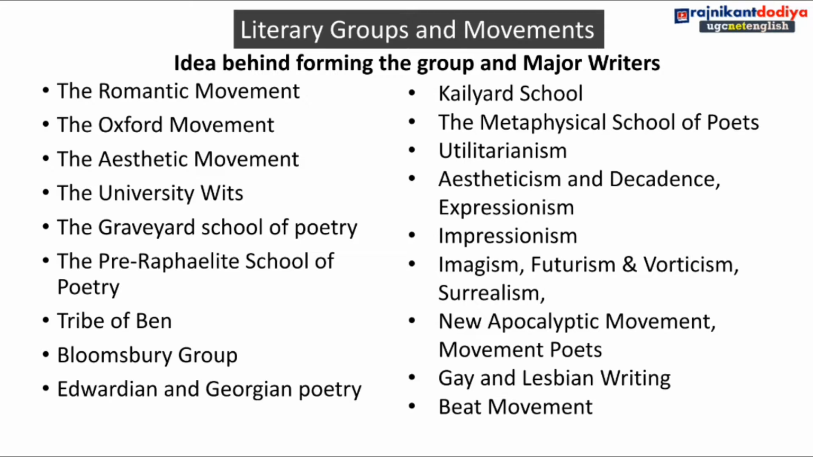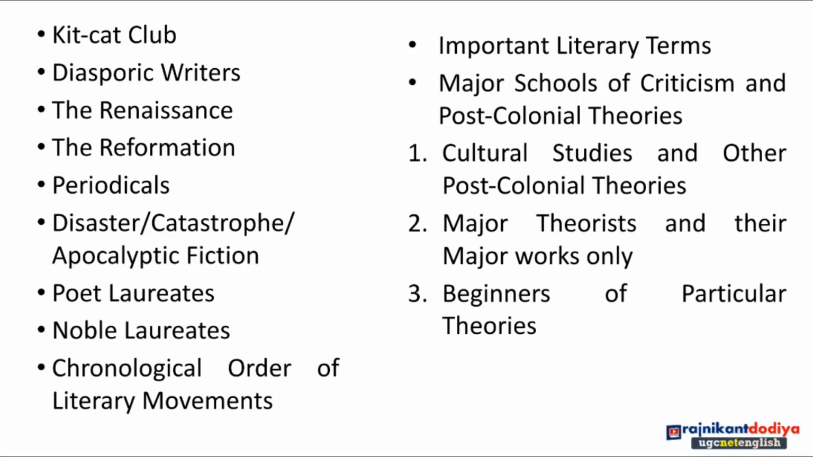Some of the important topics I mentioned here, for example in the last one, the beat movement is there. The beat movement happened in America, then gay and lesbian writing, then new apocalyptic movement poets are there, surrealism, imagism, impressionism, expressionism. All these keywords are to be understood properly, and the major writers behind them are to be revised. Yes friends, Renaissance and Reformation, the definitions of Renaissance and Reformation we have to understand.